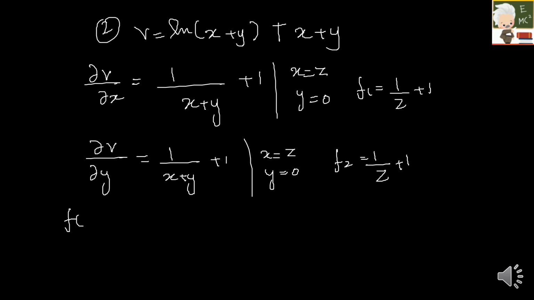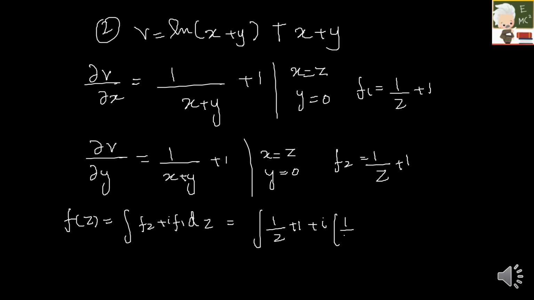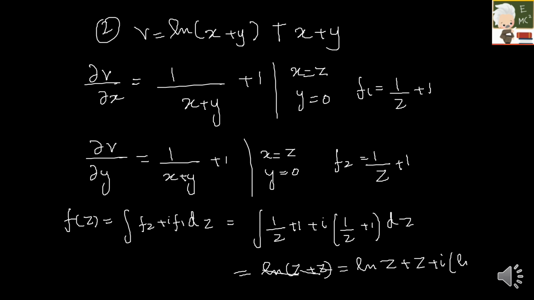So finally f of z is equivalent to integral of f2 plus i f1 into dz, right? So which is integral of 1 by z plus 1 plus i into 1 by z plus 1 into dz. So if I am integrating, what is this? I'm sorry, this is ln z plus z plus i into ln z plus z, because integral of 1 by z is ln z, right? And then integral of 1 is z.